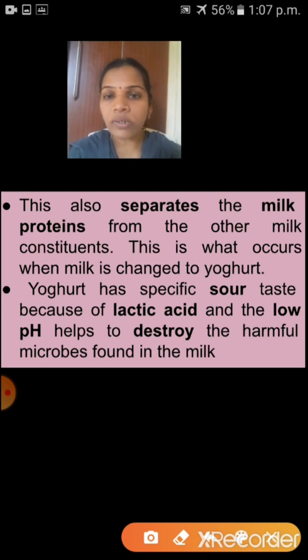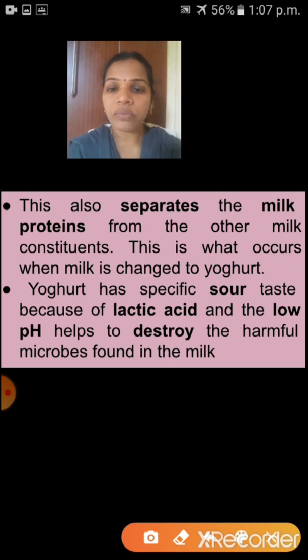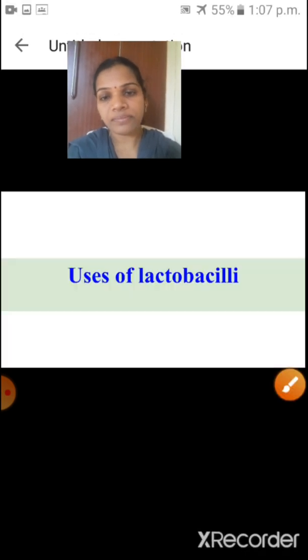Afterwards, yogurt is formed. Yogurt has a specific sour taste because of lactic acid and the low pH. The pH of yogurt is low, and because of that it helps to destroy the harmful microbes found in the milk. Understood, children? Shall I go to next?